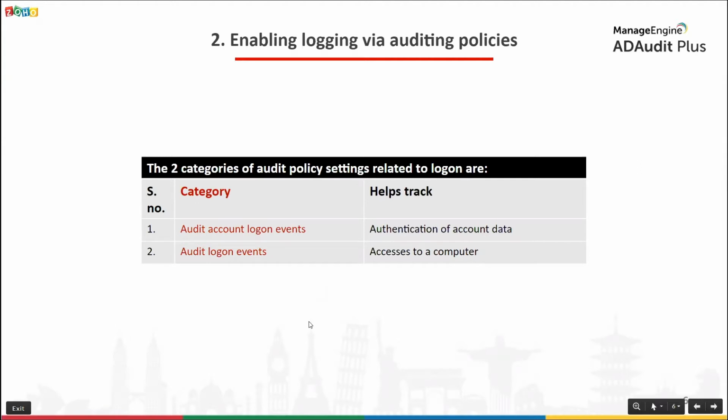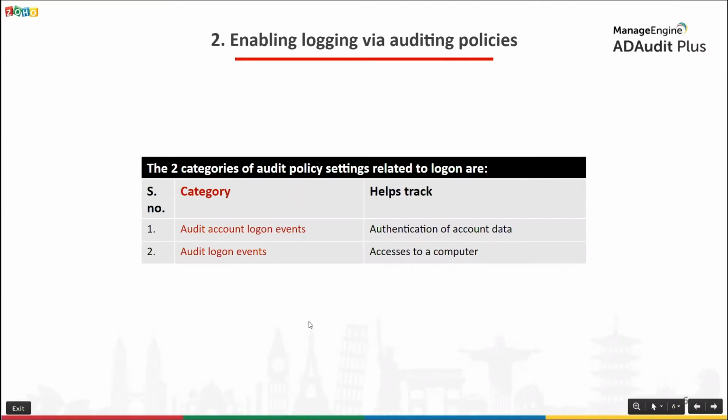Microsoft recommends that advanced audit policy settings are configured on computers running Windows Server 2008 R2 and above and Windows 7 and above. So we'll be focusing on advanced audit policy settings in much more detail.